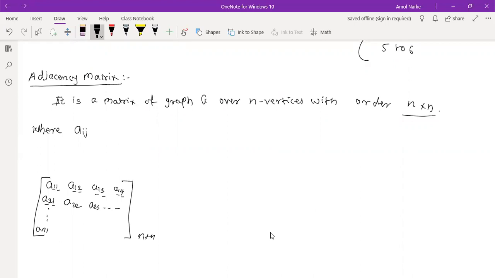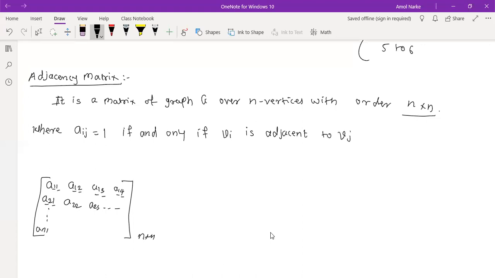So Aij is nothing but what? i is nothing but the ith row and j is nothing but the jth column. So Aij is equal to 1 if and only if Vi is adjacent to Vj.